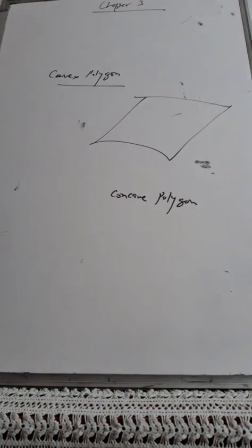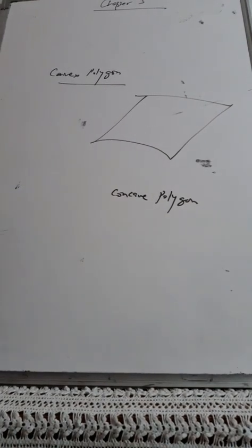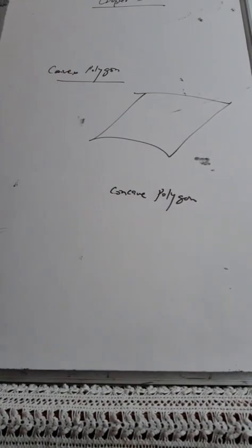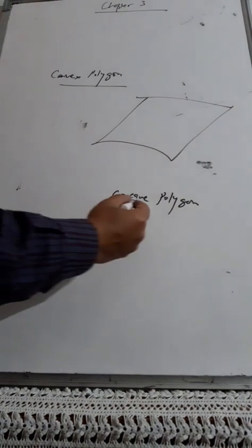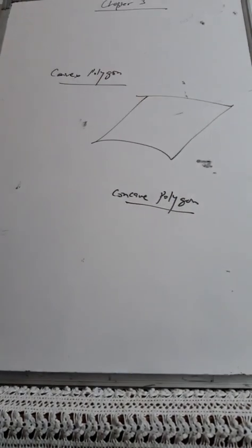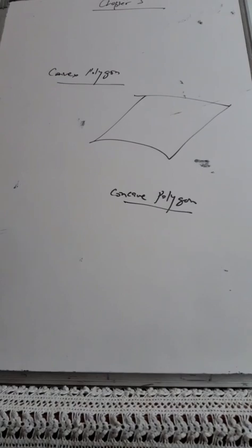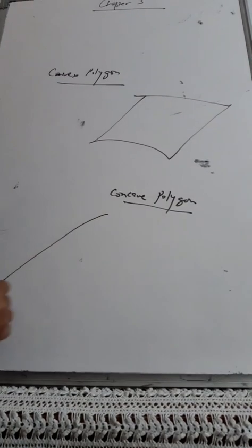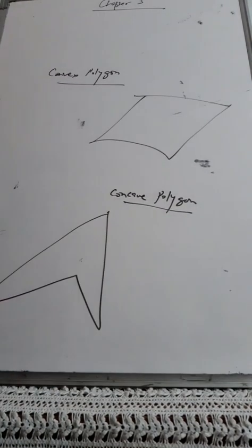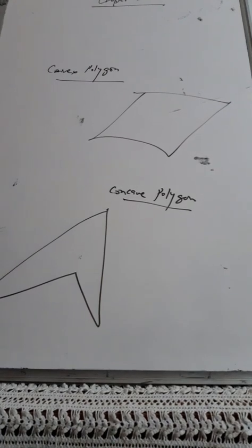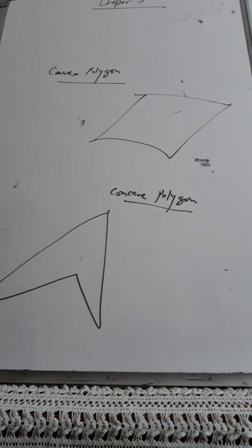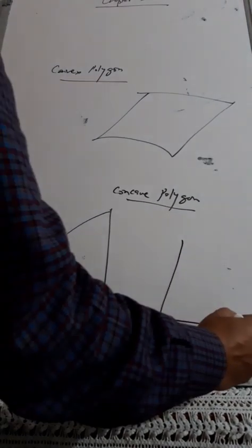Suppose I am drawing this polygon. This is a convex polygon. Any quadrilateral you can take, or a pentagon, or a hexagon, with 5 sides or 6. Means closed, which is a polygon. And concave also, like suppose I am talking about this. This is a concave polygon, or any other, like here.